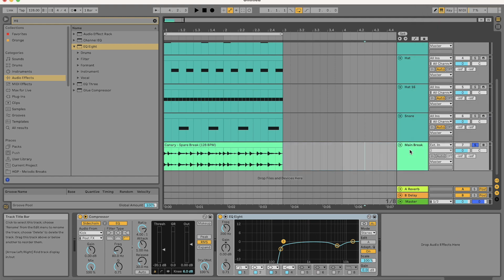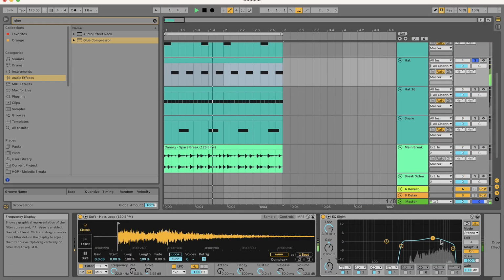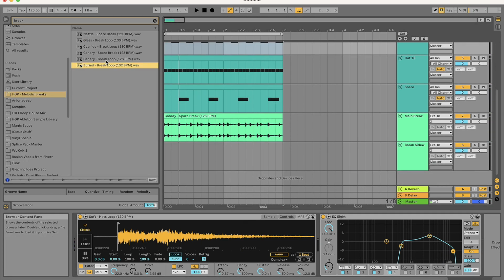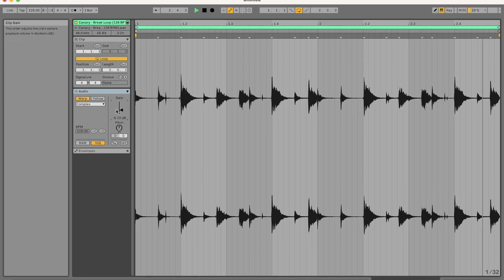As with all music production, you need to put in the time working the EQ on each sample so everything sounds well together. I'm going to layer this up with one more break sample from my pack. This one sounds good. I'm going to work the sample a bit.